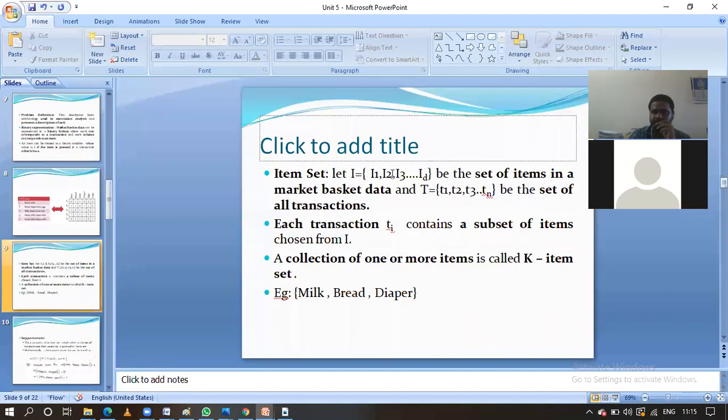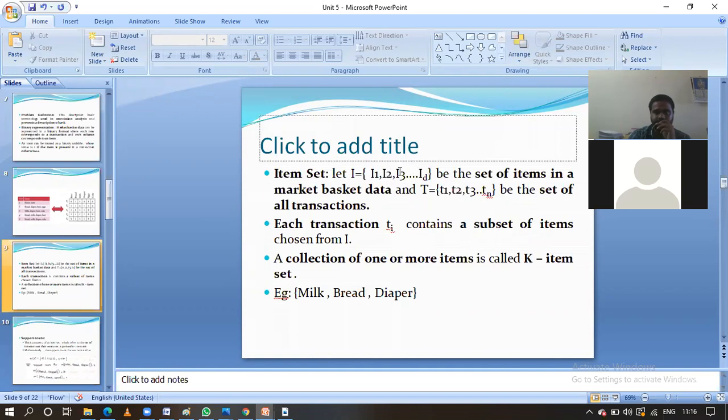Your item set means all the items that they have purchased. I is the item set, which contains the different items in the supermarket. And T1 means it contains the transaction details. T1 is one transaction, T2 is the second transaction, and in each transaction they purchase a different subset of items from I.